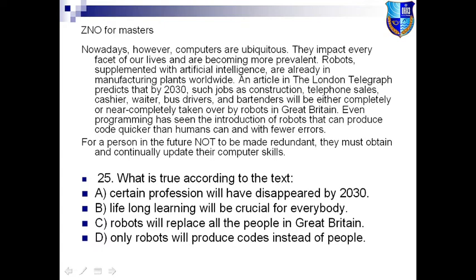Then B option. Lifelong learning will be crucial for everybody. And here, at the very end of the text, in the third paragraph, we see for a person in the future not to be made redundant, they must obtain and continually update their computer skills. So, obtain and continually update means something that goes on and on.